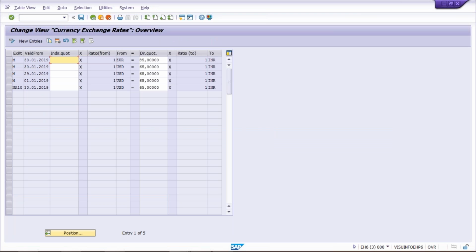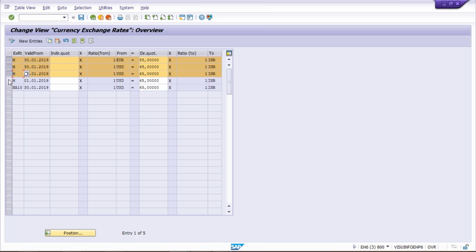In the exchange rate table, we have a very important setting called exchange rate type. What is this exchange rate type, guys? This is a pretty important setting whenever you do foreign currency settings, and in that you will have this exchange rate type. Against the exchange rate type, we are going to maintain the value of a particular currency. The price or value of particular currencies is maintained under the exchange rate table, but that is maintained against the exchange rate type.